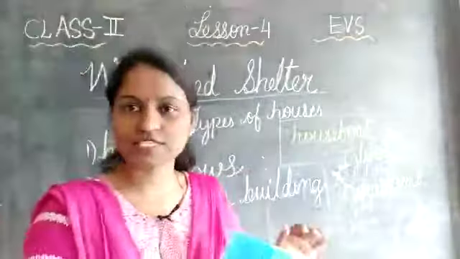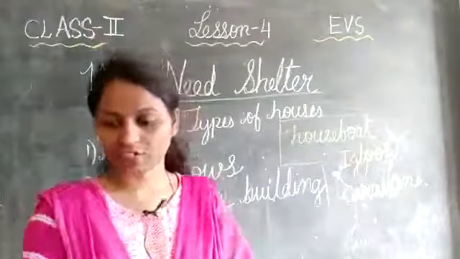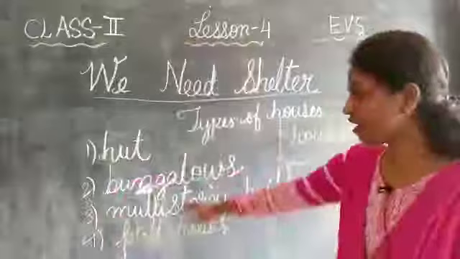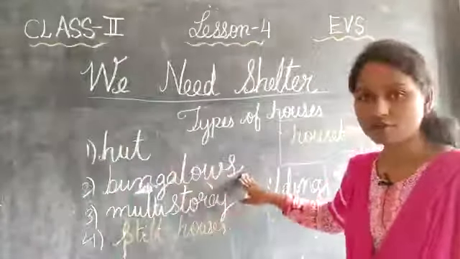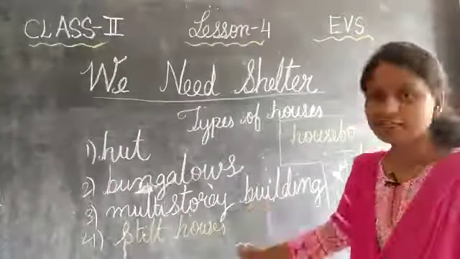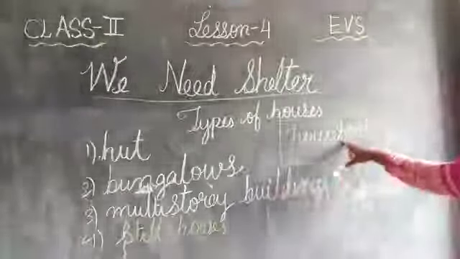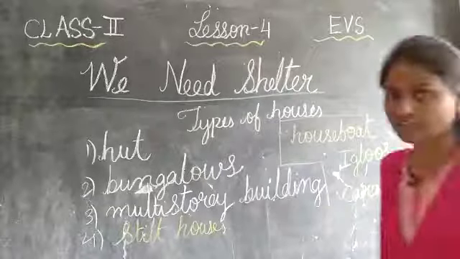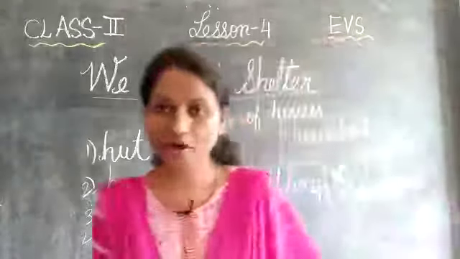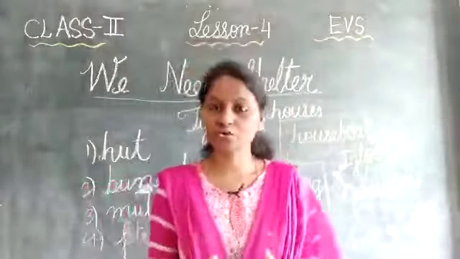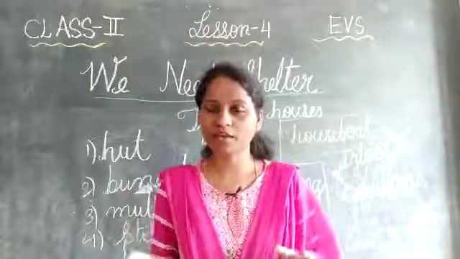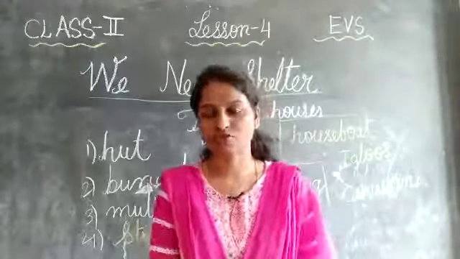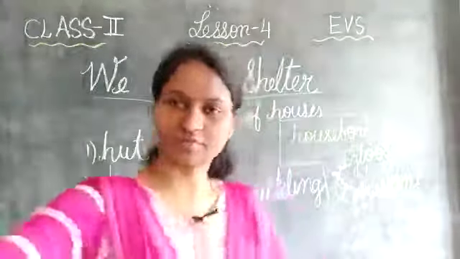Okay, so this is about lesson number 4. This is all we need on the types of shelters. What are those, children? Hut, bungalows, multi-story building, stilt house, houseboats, igloos, caravans, as well as the tents. Okay children, I hope you have learnt, and just go through the book so that you can understand very well, and try to learn the words by heart also. Okay children? Yes. Thank you children.